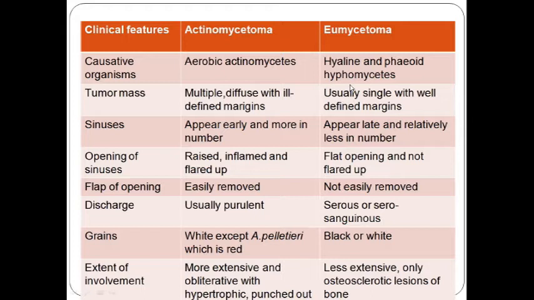Now a few things we have to differentiate clinically. Actinomycetoma is more of an acute bacterial infection, so there will be more pain, more redness, and lesions will be more inflamed. In cases of eumycetoma, sclerosis will be more. It will have hard lesions, and it may involve the bone also, giving rise to osteosclerotic or bone fungal infections. Okay, and many times eumycetoma may be present in the bone itself, whereas actinomycetoma will invariably involve